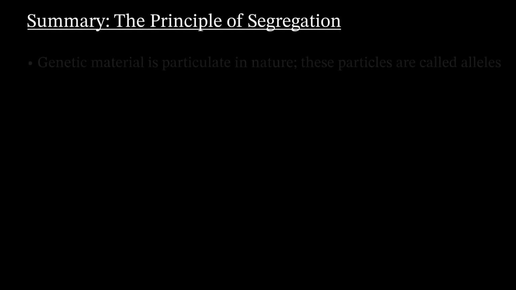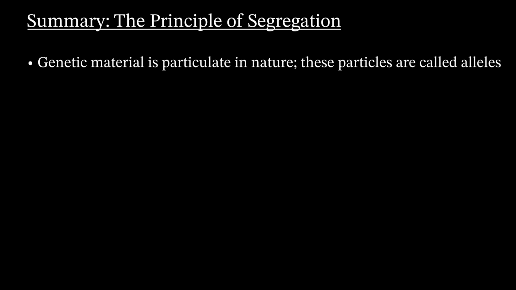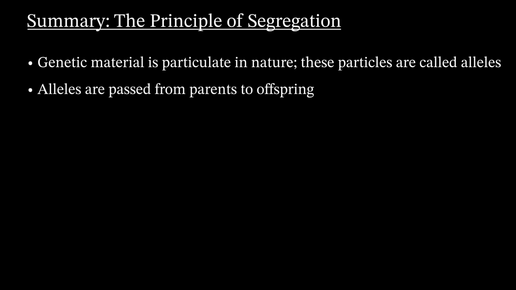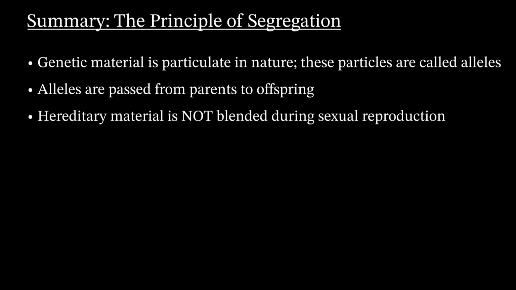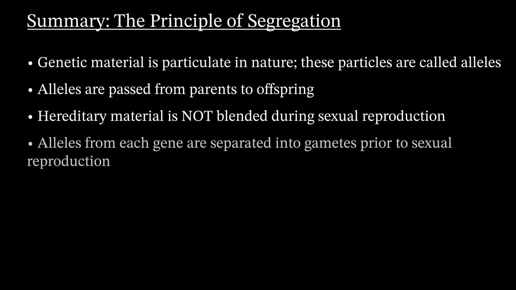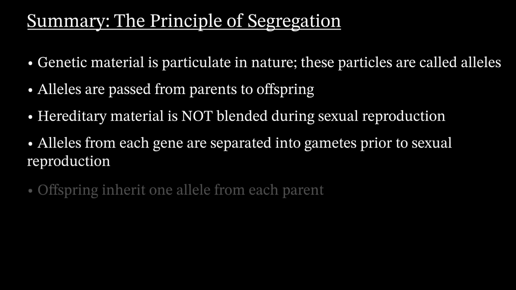In summary, Mendel's principle of segregation suggests that inherited genetic material is particulate in nature and kept intact within offspring generations, not combined. Furthermore, these alleles can be passed on to future generations. This principle supported Mendel's initial hypothesis that hereditary material is not blended when creating progeny, but rather it is maintained between generations as distinct alleles. Each allele is separated into a gamete, which, when combined with the gamete from the other parent, forms offspring with an allele from each parent.